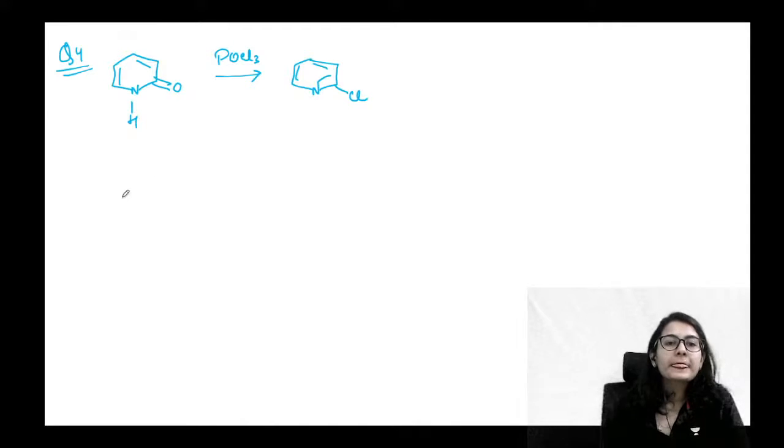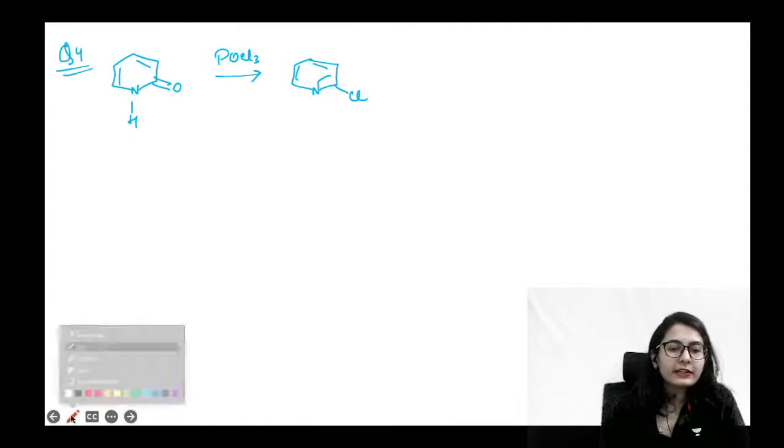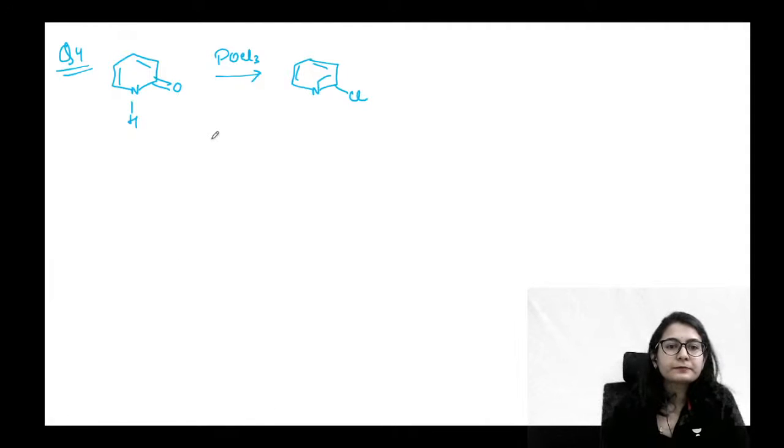Yes. With the POCl3, what kind of mechanism is taking place? And what do we call this molecule?